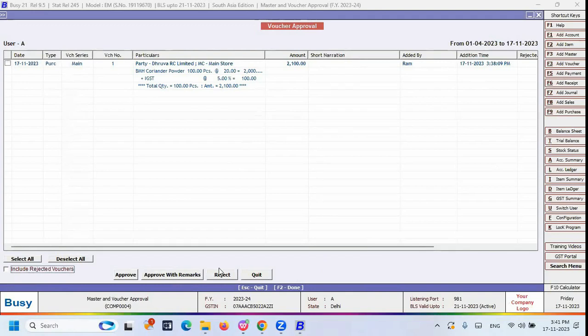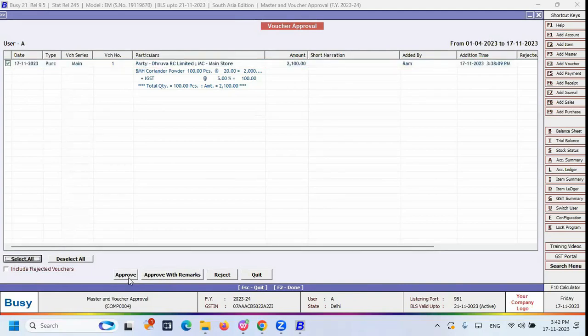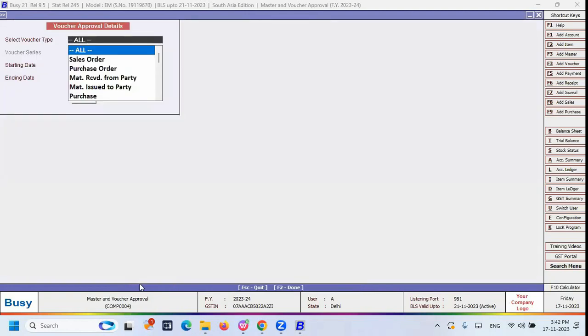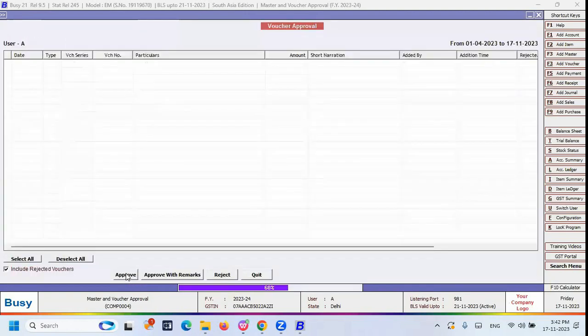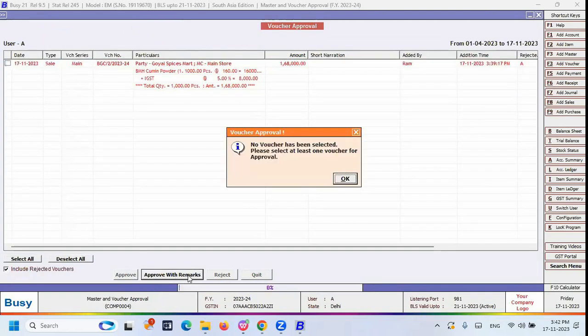So we have just seen how to reject the voucher. Now let me show you how to approve the vouchers. If you want to approve, you can select the vouchers one by one, or else you can select all the vouchers. After that, you can click the approve option. Then it is approved. Otherwise, if you want to mention any remarks, you can click on the approve with remarks button.